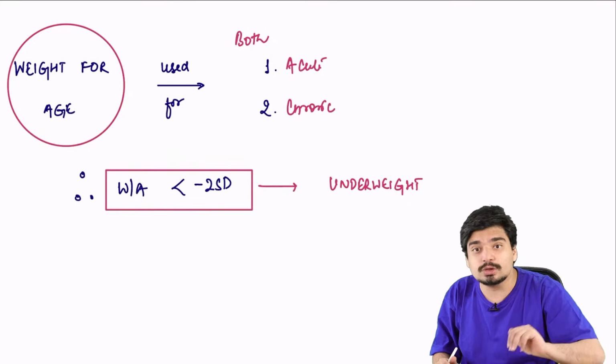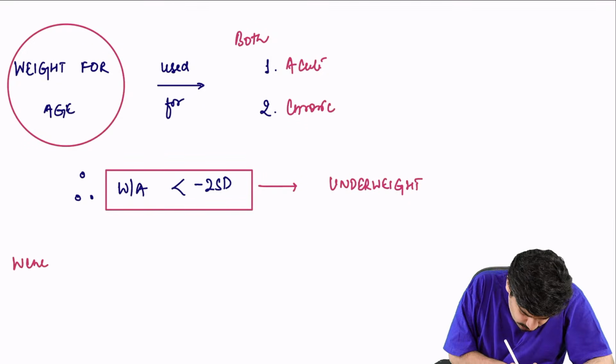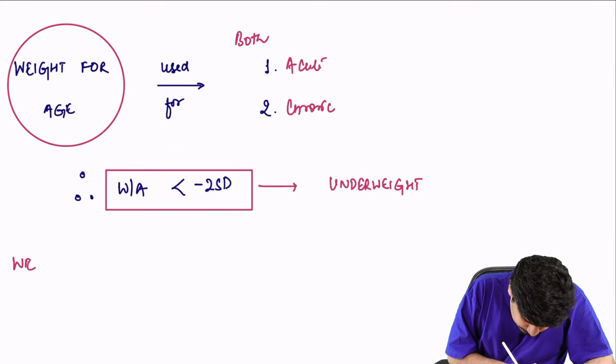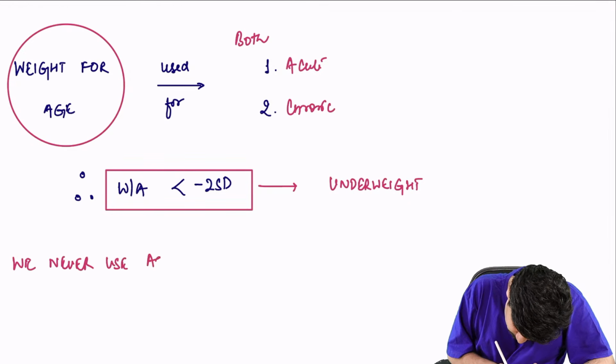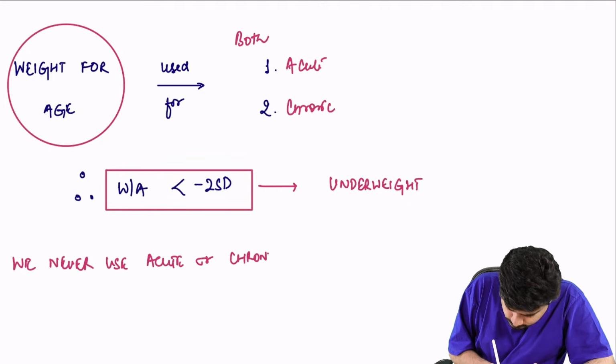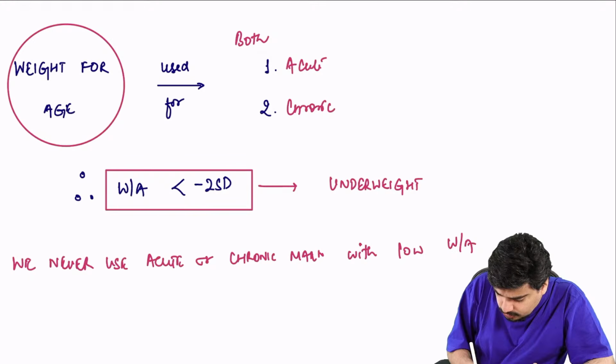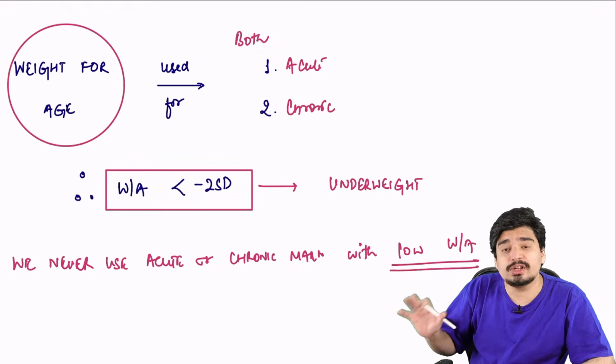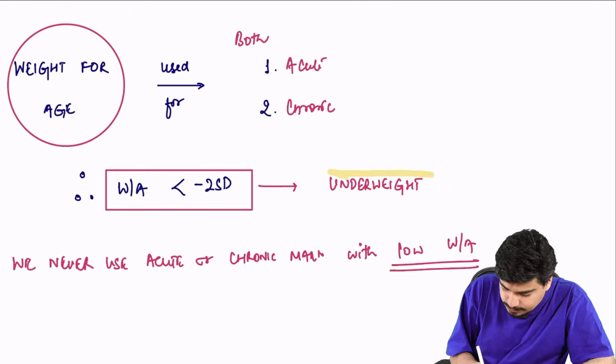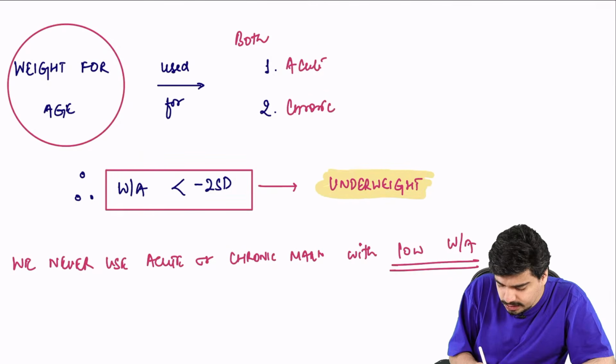Very important. Whenever the weight for age is low, we simply say the child is underweight.